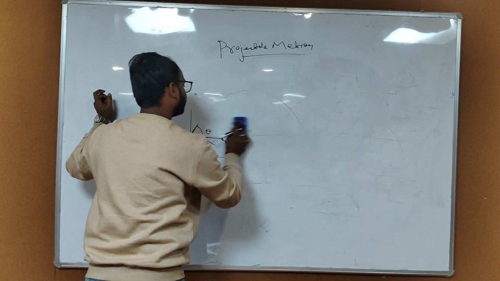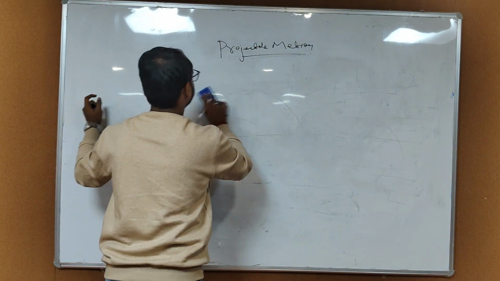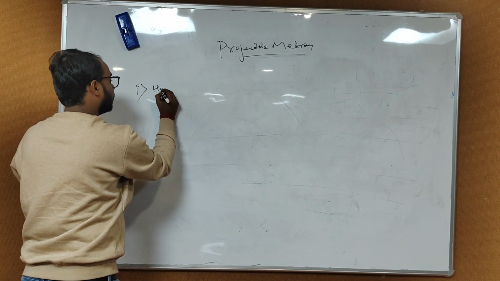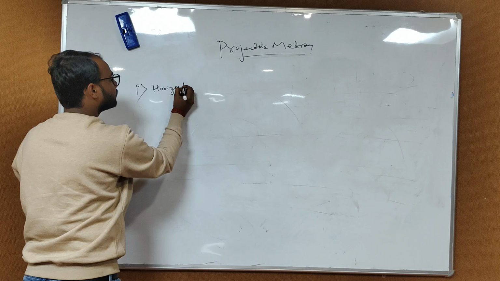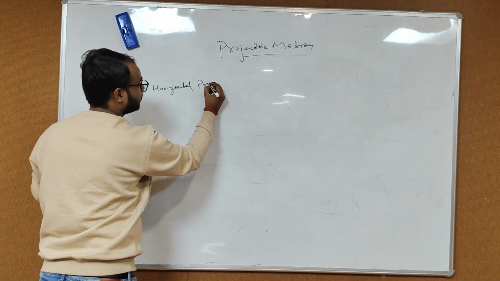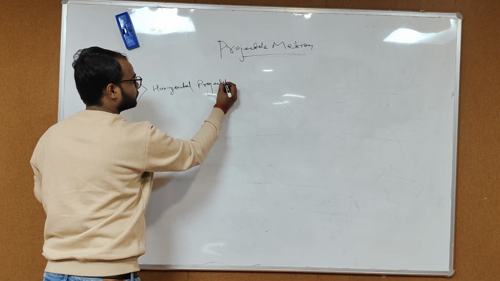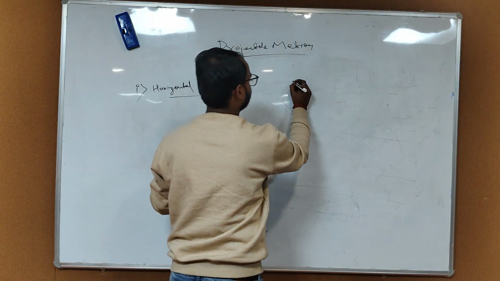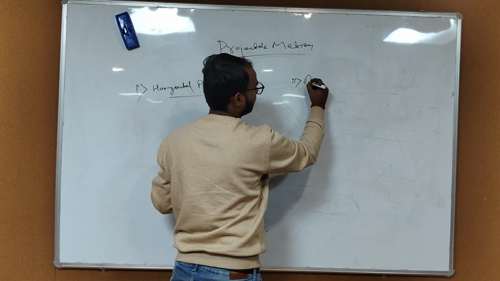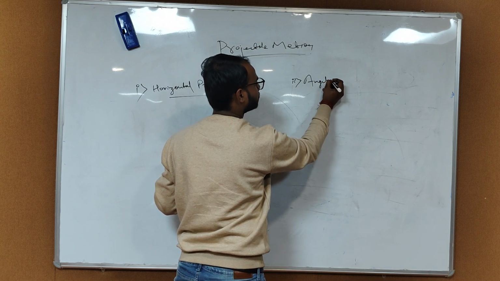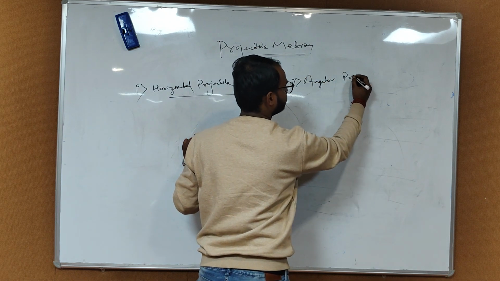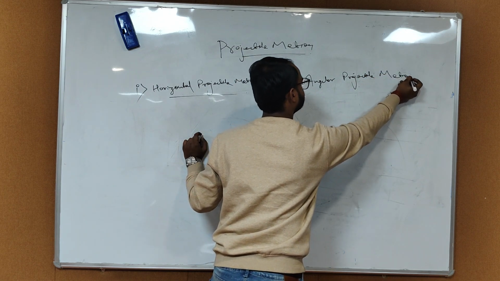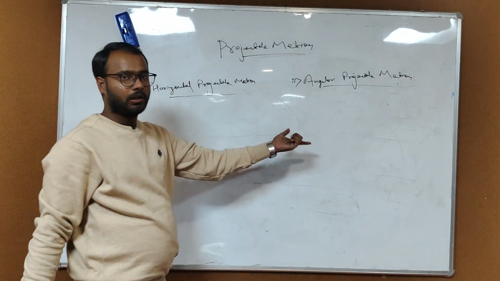Basically, there are two types of projectile motion. First is horizontal projectile motion, and the second one is angular projectile motion. I will tell you with a good diagram.